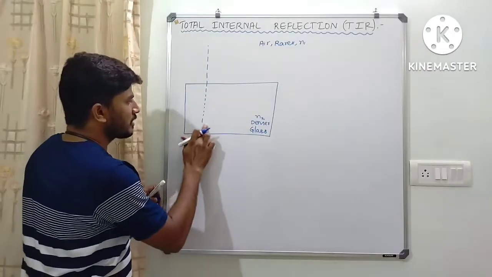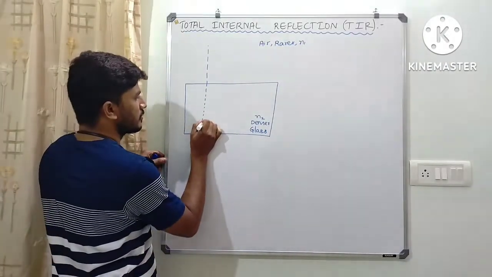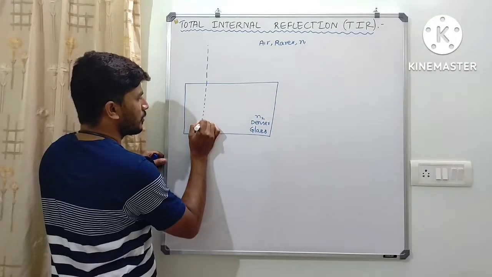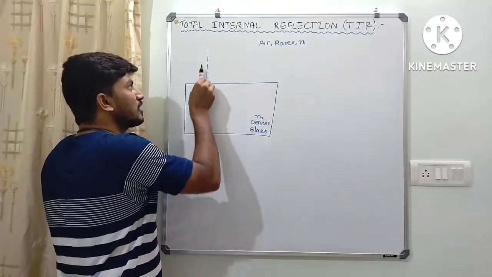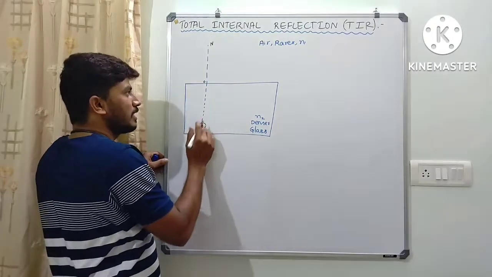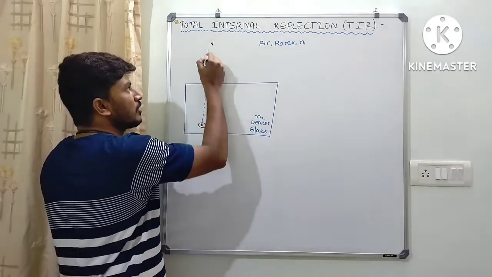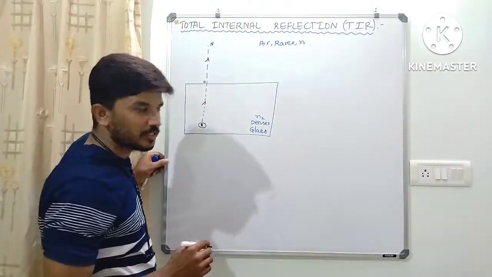Now, let me consider an object inside this, a coin. I have a 1 rupee coin here. When a light ray moves through this normal, it will not get deviated, meaning it moves in the same direction.